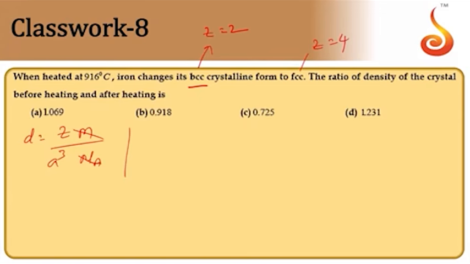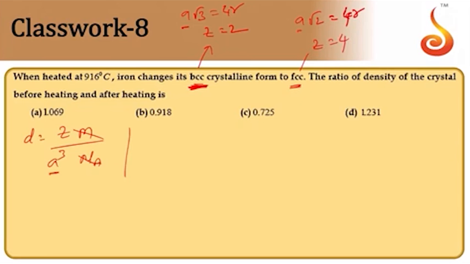In the case of BCC, atoms touch along the body diagonal. Therefore, a root 3 will be equal to 4R for BCC structure. In FCC, atoms touch along the face diagonal, so the face diagonal a root 2 will be equal to 4R. From this, we get a is equal to 4R by root 3 for BCC, and a is equal to 4R by root 2 for FCC, because we require a in these expressions.